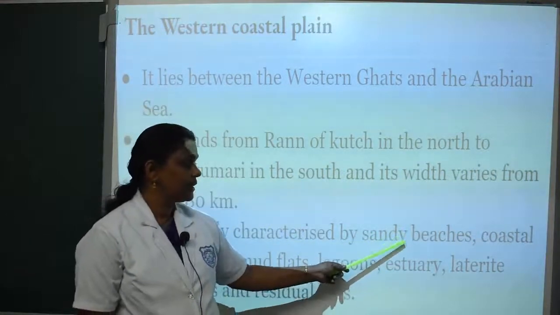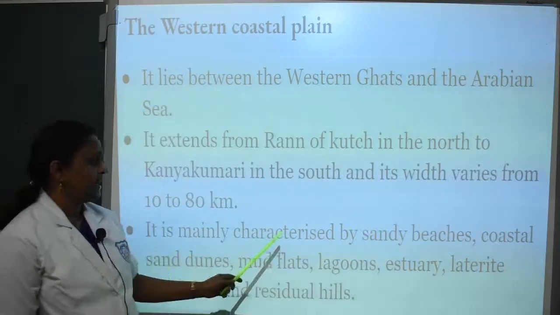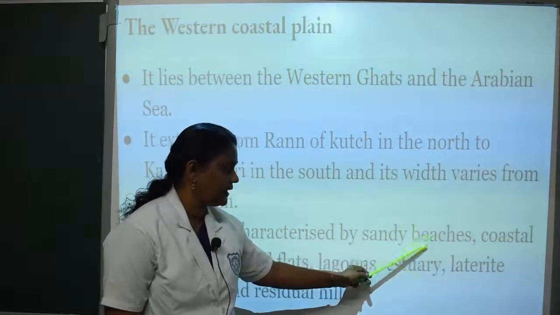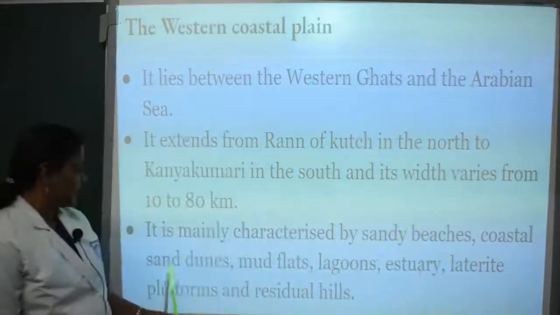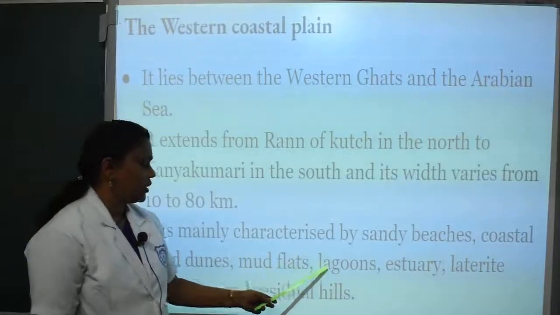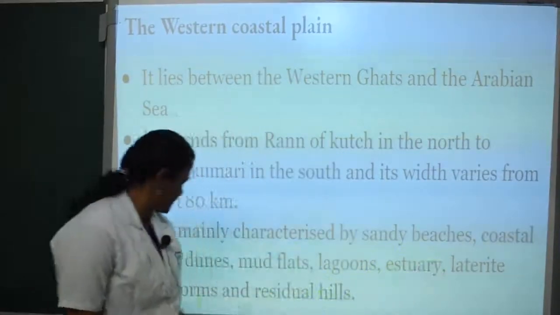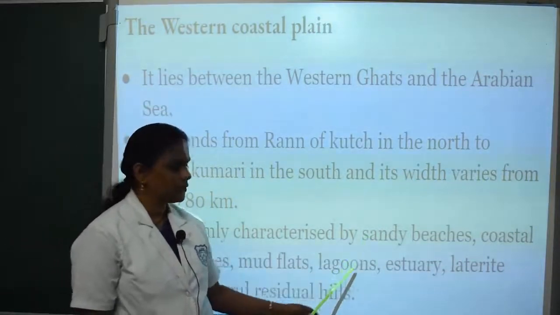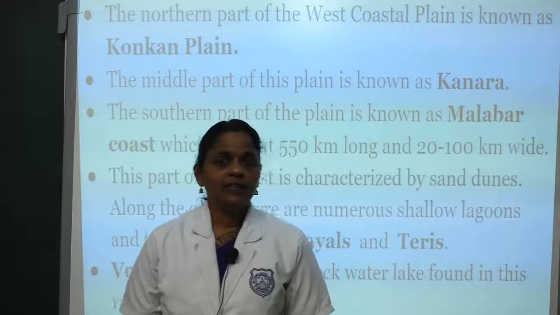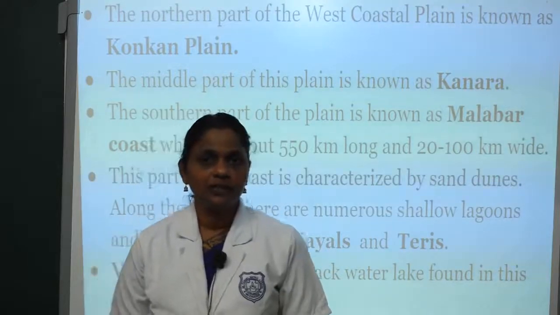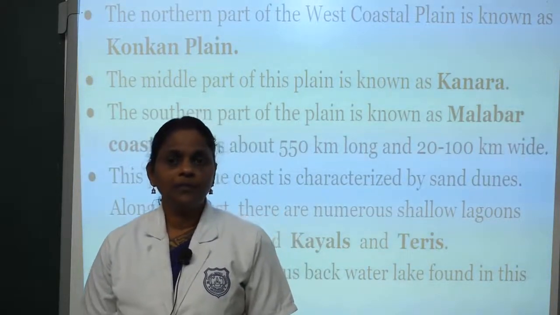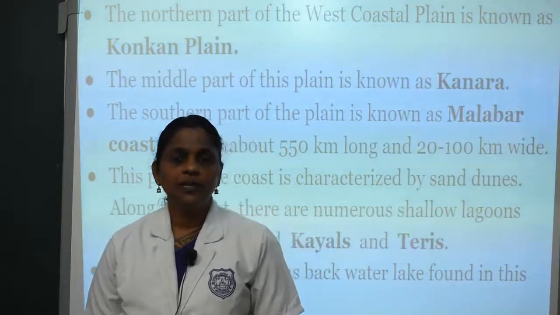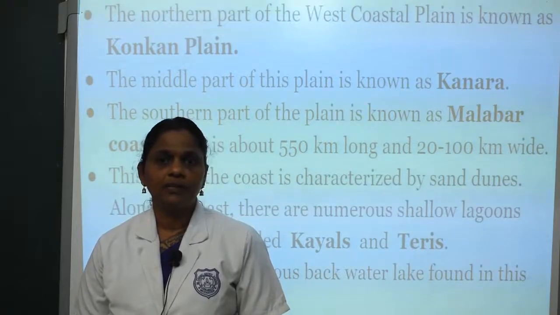The important characteristics of this region are sandy beaches, sandy areas, coastal sand dunes, mud flats, lagoons, estuaries, laterite platforms and residual hills. These are the characteristic features of this region. The northern part of the western coastal plain is known as the Konkan coast, the middle part as the Canara coast, and the southern part as the Malabar coast.